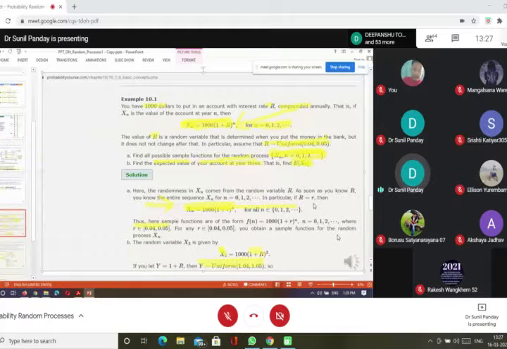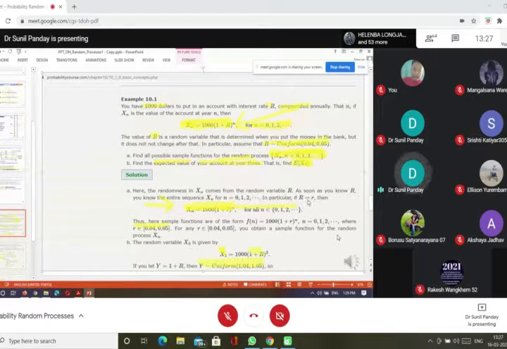If you remember, when we were discussing random variables, capital X is a random variable and it takes the value small x. Similarly here, capital R is the random variable and it takes the value small r. Then Xn equals 1000 times (1 plus r) raised to the power n for fixed r, with n going from 1 to infinity.